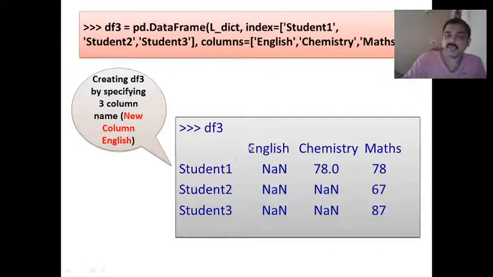So here we gave a new column name, that is English, but corresponding values are not present in the dictionary, so it just displays NaN. The column heading will be there, but data is not represented. So empty data is represented as NaN.